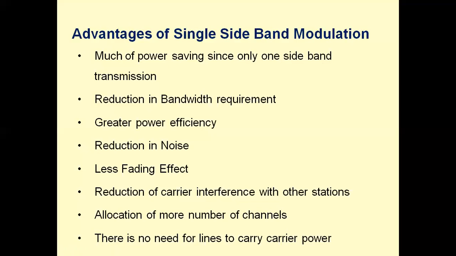However, the upper and the lower sidebands are uniquely related to each other by virtue of the symmetry about the carrier frequency. That is, given the amplitude and frequency spectrum of either sideband, that means given the amplitude and frequency spectrum of upper sideband, we can easily reconstruct the lower sideband because of the symmetry. And hence there is no need for transmission of one more sideband, and hence we suppress one sideband.